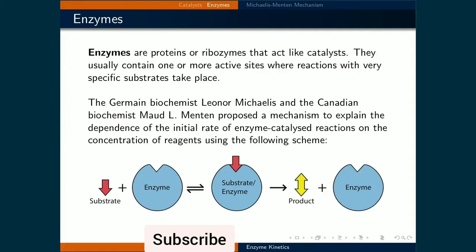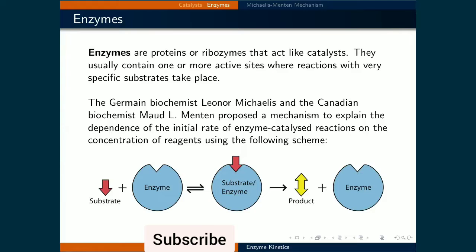Enzymes are proteins or ribozymes that act like catalysts. They usually contain one or more active sites where reactions with very specific substrates take place. The German biochemist Leonor Michaelis and the Canadian biochemist Maud Menten proposed a mechanism to explain the dependence of the initial rate of enzyme-catalyzed reactions on the concentration of reagents.